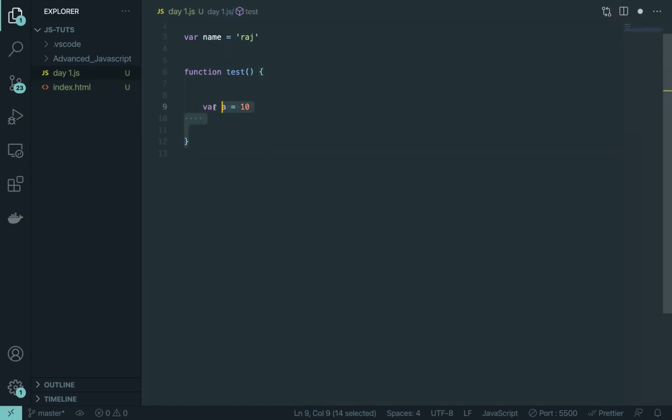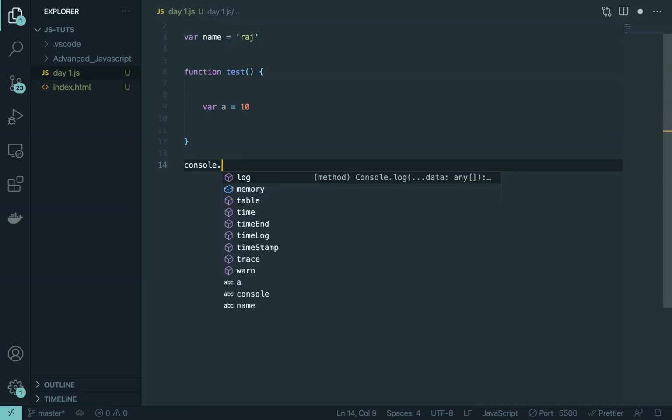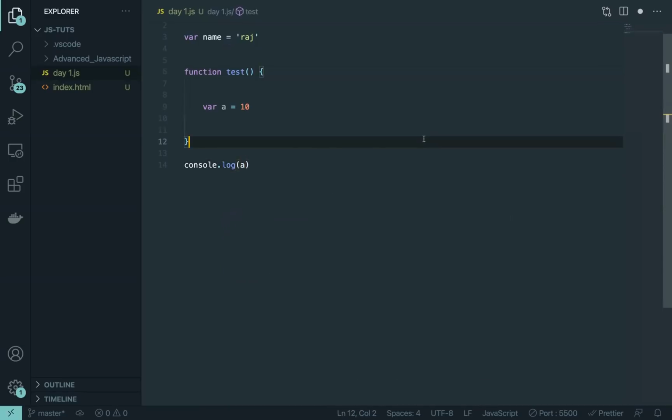But then whatever you write inside of a prison, whatever you write inside of this function, those things will not be accessible to you outside of it. So if I do console.log a, I will not be able to access it. As you can see, this a, it still shows me it is declared, but its value is never used. So that's what is happening. When it goes inside of a function, it has access to different variables, right? And when it goes outside of the function, it has access to different variables. And whatever variables it has access to, that's what we mean by execution context.